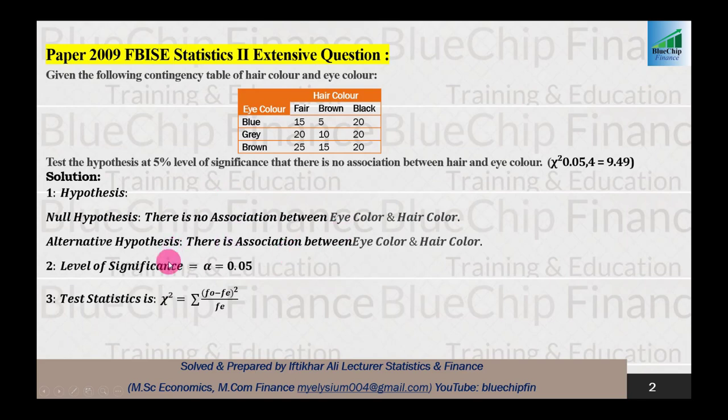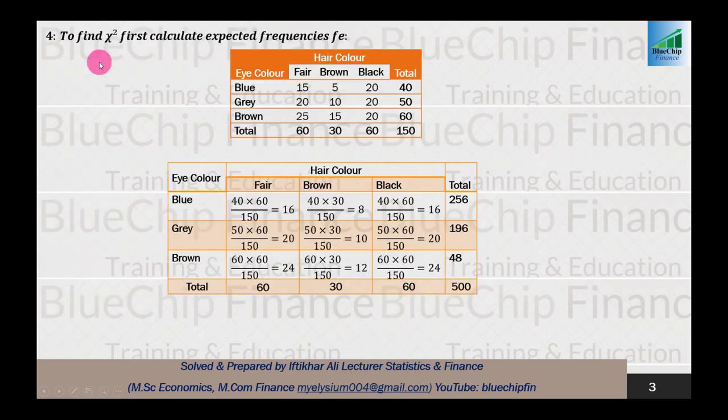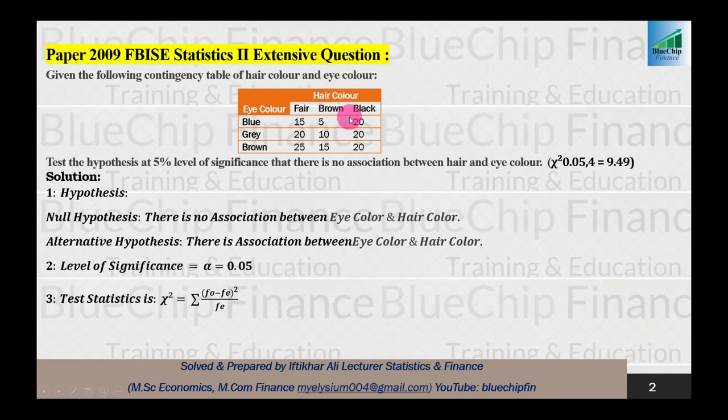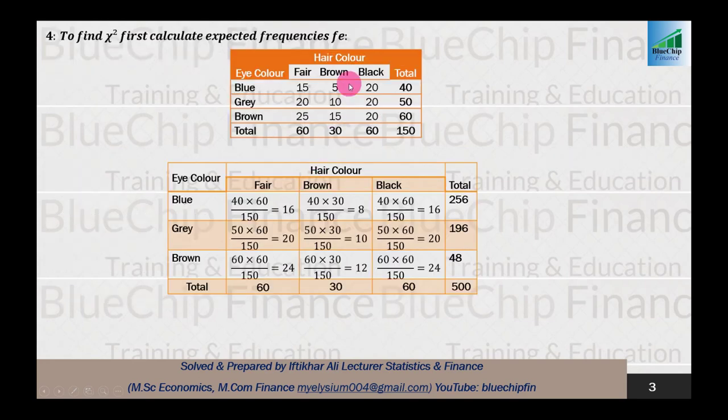The next step is to take the level of significance, that is alpha equals 0.05. The third step is to write down the statistic or formula of chi-square, which equals the sum of observed frequencies minus expected frequency, squared, divided by expected frequency. The fourth step is to calculate the expected frequencies. That is the main step in this question, because observed frequencies are given in the question. In each and every question, observed frequencies are also given.